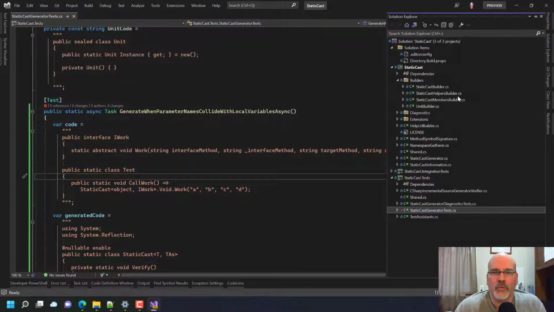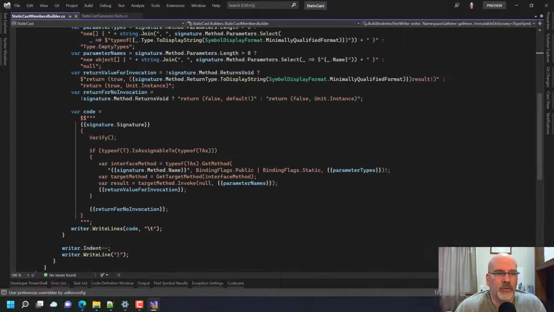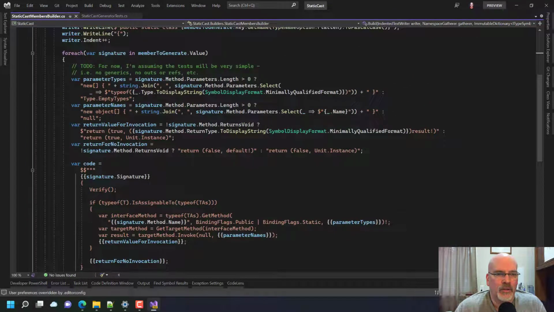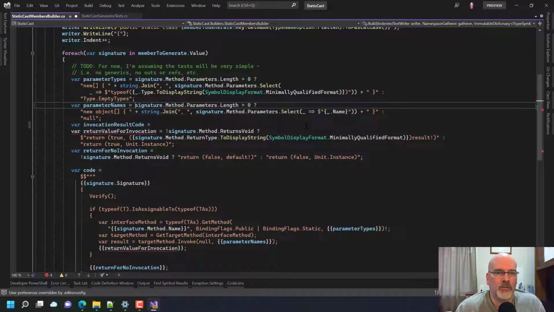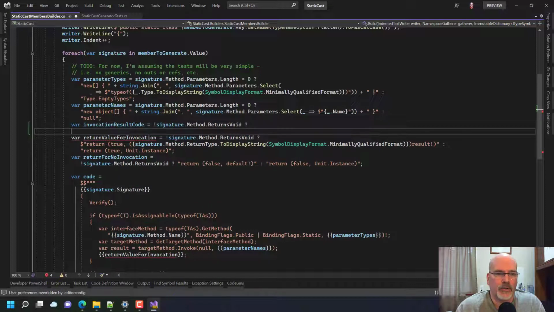Okay. So what I want to do to fix this is first, we're going to fix this thing, the var result equals. We want to say var invocation result code, which will be, if it does not return void, var result equals.